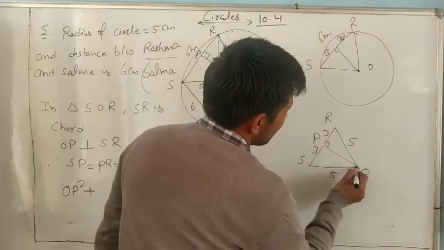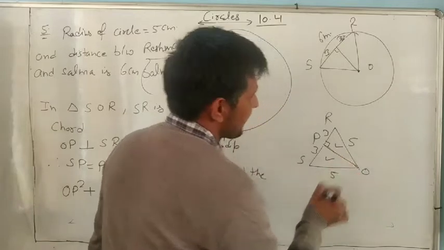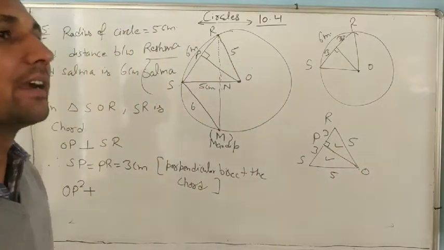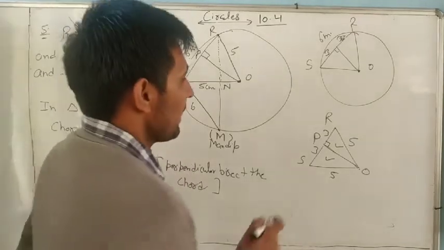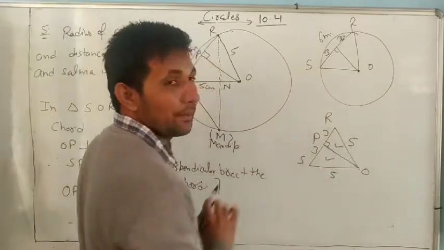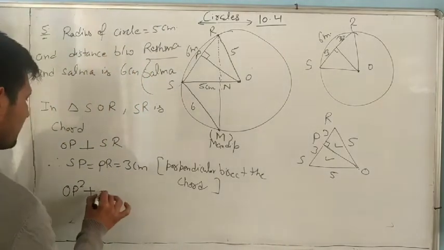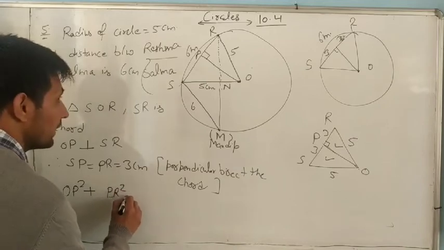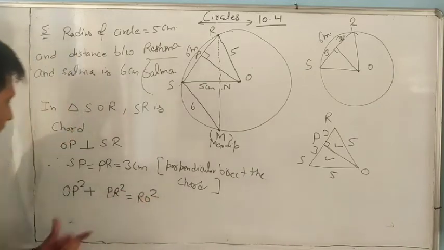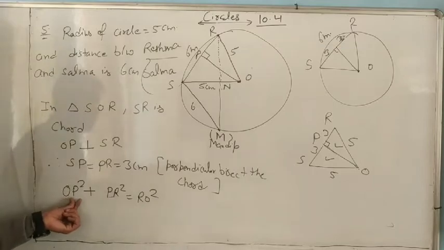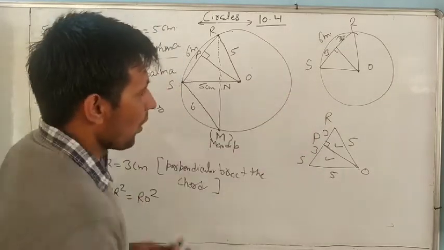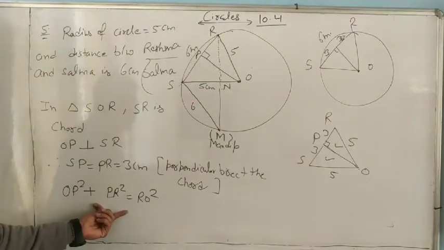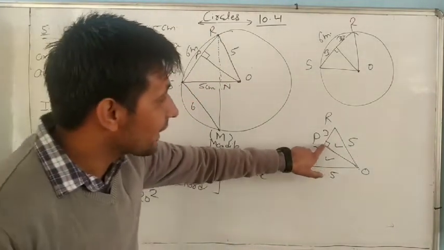So in this triangle, if it is perpendicular, what type of triangle are these two? These two triangles are right angle triangles, and in a right angle triangle, the side opposite 90 is always the hypotenuse. OP square plus PR square equal to RO square. Because it is a right angle triangle.